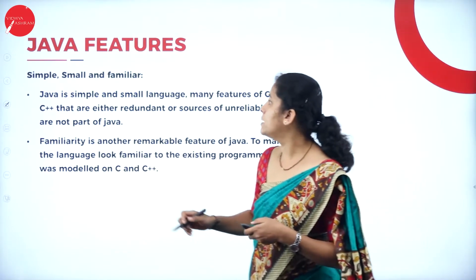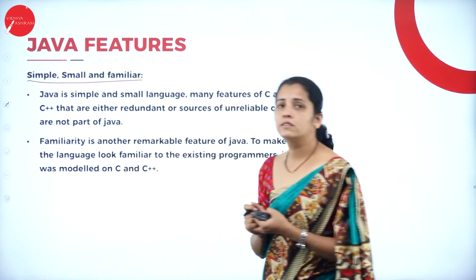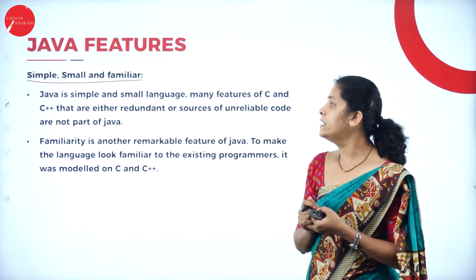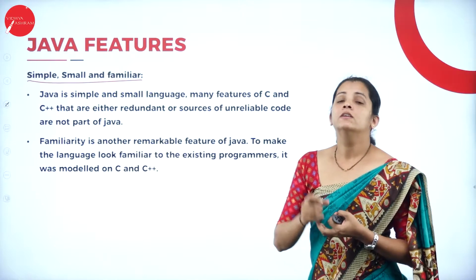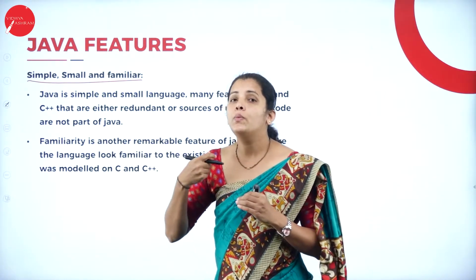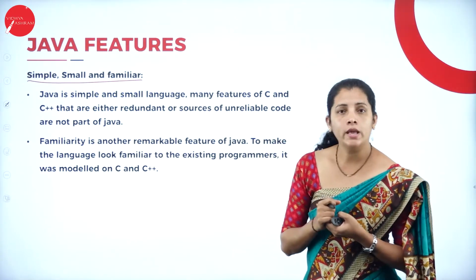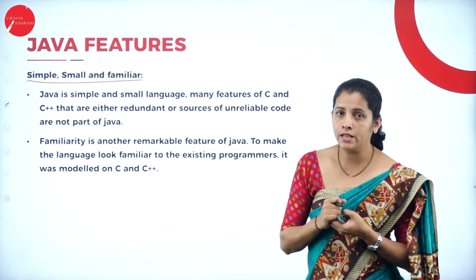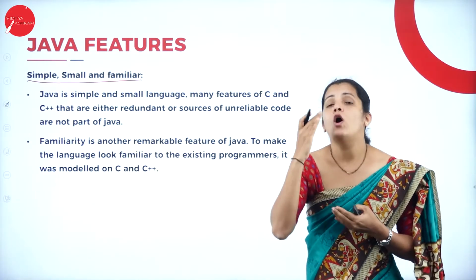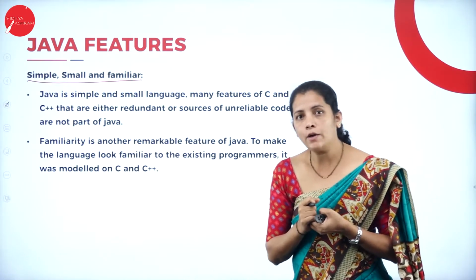Moving further, I'm going to cover another feature, that is simple, small and familiar. Here the Java programming language is very simple, very small and very familiar, because you already studied the C++ programming language.